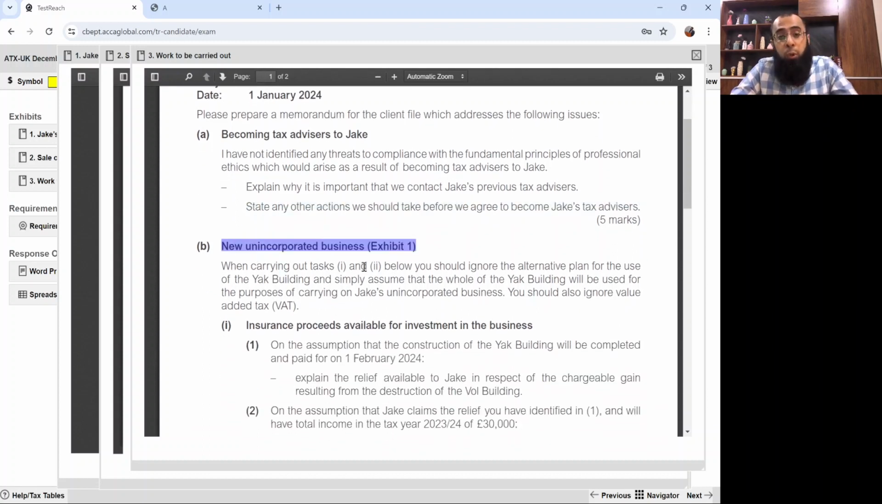Part B, new unincorporated business. When carrying out tasks 1 and 2, you should ignore the alternative plan for the use of the yak building and simply assume that the whole of the yak building will be used for the purpose of carrying on Jake's unincorporated business. You should ignore the VAT.